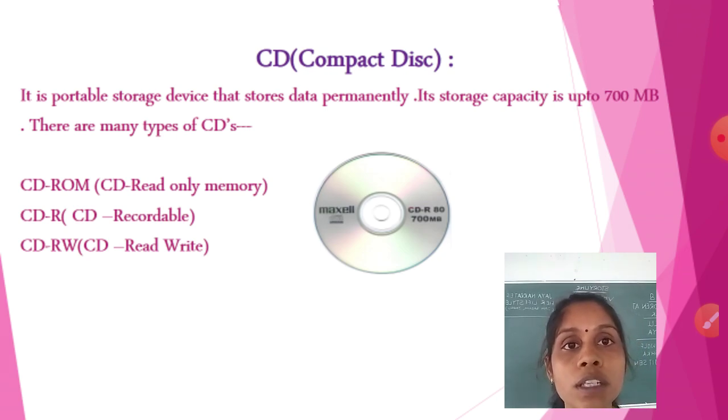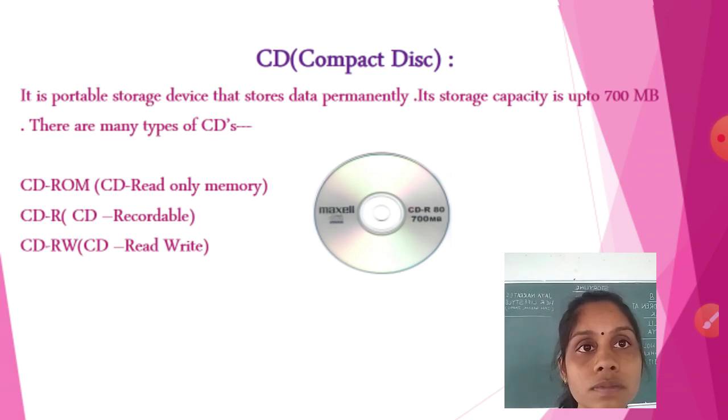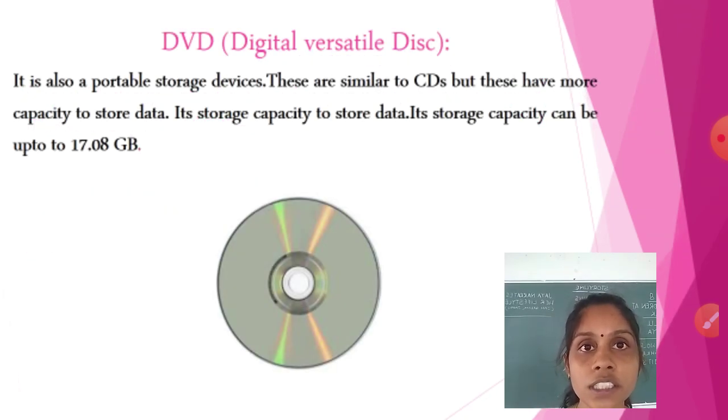Now I will explain the DVD. What is DVD? DVD is also a portable storage device. You can take that DVD with you from one place to another. It is similar to CD, the pattern and look are the same, but it has more storage space.